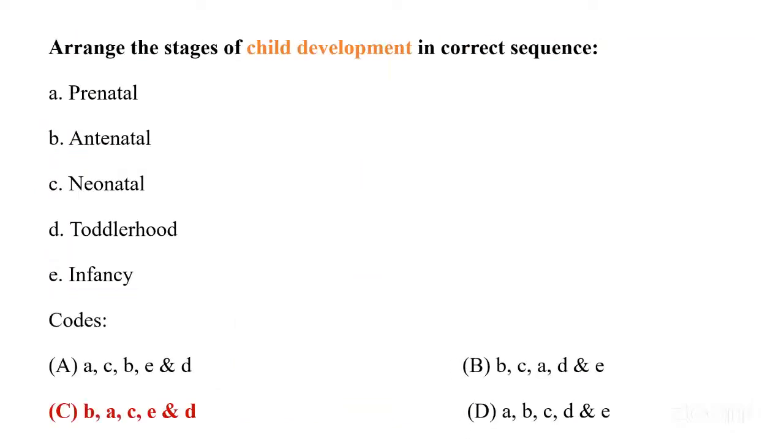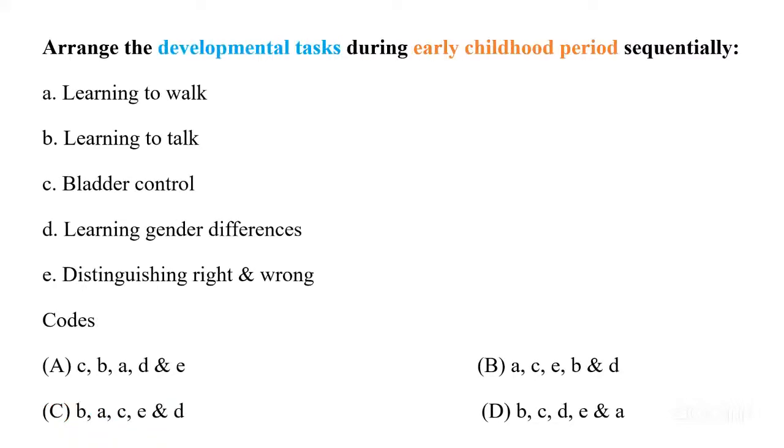So we know the correct answer will be, first we will have B, that is antenatal, then we will have prenatal, then we will have neonate, then we have infancy, and at the end toddlerhood. So code C is our correct answer.